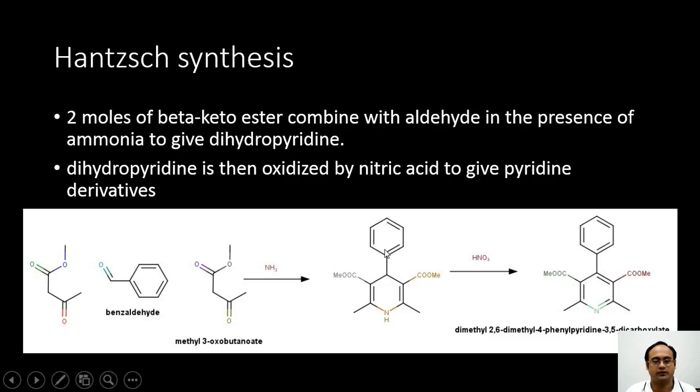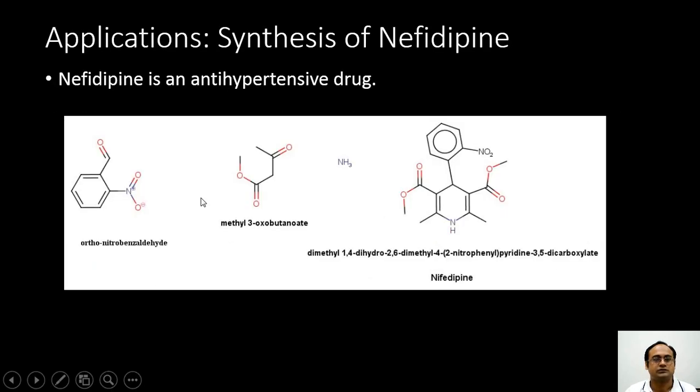These dihydropyridine derivatives are very important biologically because they have been found to have anti-hypertensive properties. So let us take applications of all these syntheses of pyridine derivatives. It is widely used in the synthesis of an antihypertensive drug known as nifedipine. This is synthesized from 2 moles of methyl 3-oxobutanoate and orthonitrobenzaldehyde. When this is treated with ammonia, it gives you the dihydropyridine derivative, and this compound is popularly known as nifedipine, which is a very popular antihypertensive drug.